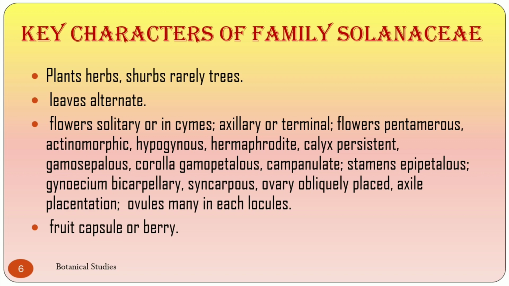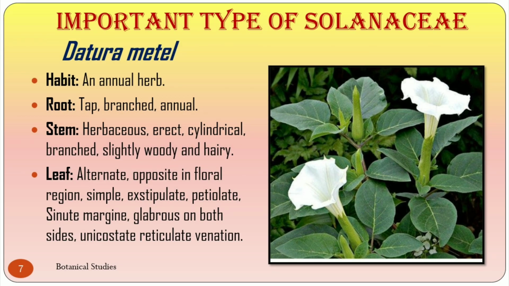Calyx is persistent, gamosepalous. Corolla is gamopetalous, campanulate. Stamens are epipetalous. Gynoecium is bicarpellary syncarpous, ovary obliquely placed with axile placentation. Ovules many in each locule, fruit capsule or berry. Let us now discuss the important type of the family Solanaceae, that is Datura metel.